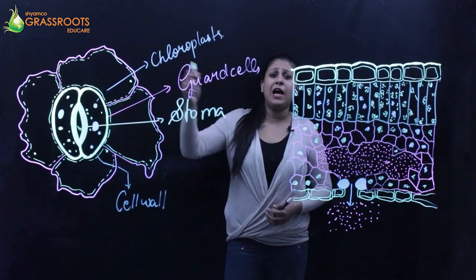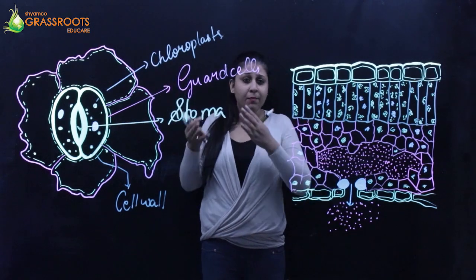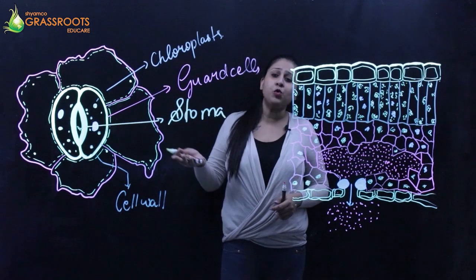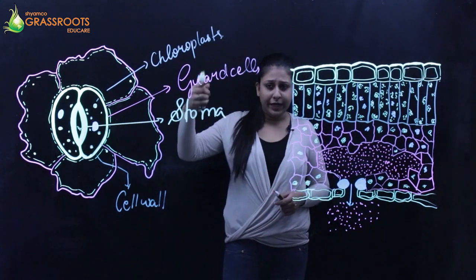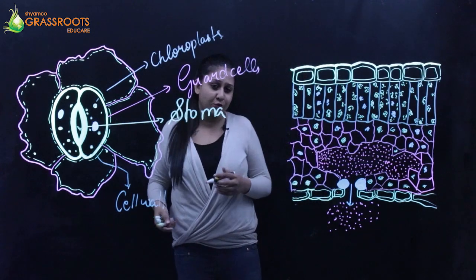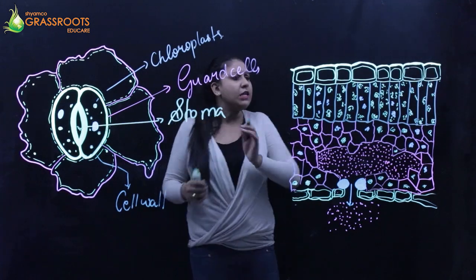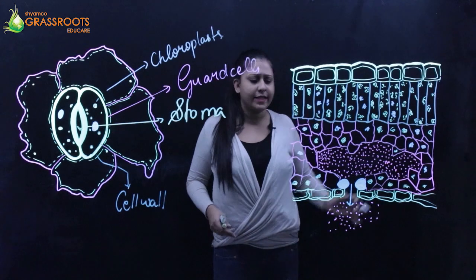So there are about 1000 to 10,000 stomata present per centimeter square of the leaf. Once water has to go outside the stomata, or water loss has to happen, it is happening through the stomata. Transpiration is actually happening through the stomata. So now, just for your reference, I've shown you the vertical section of a leaf.